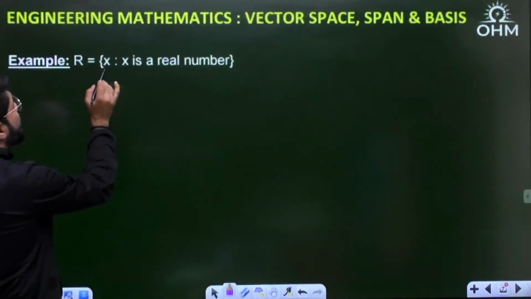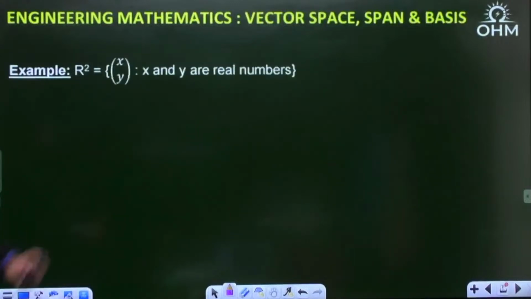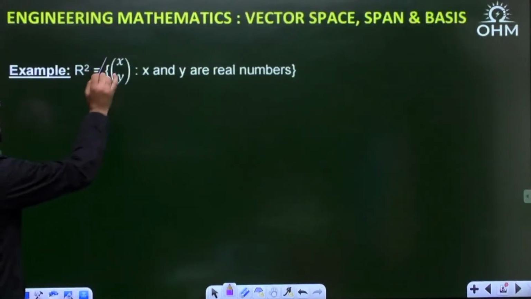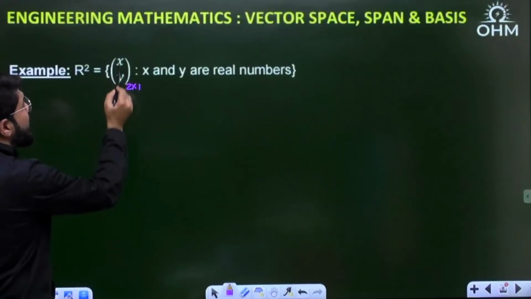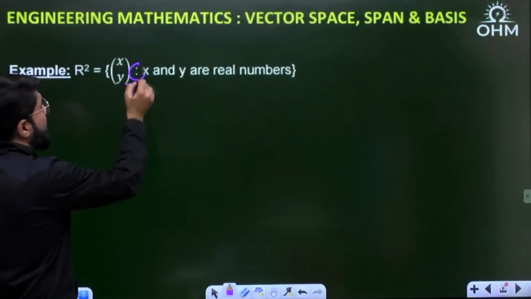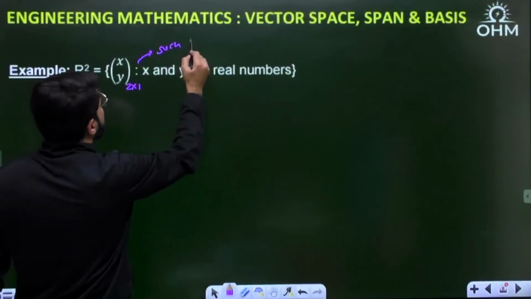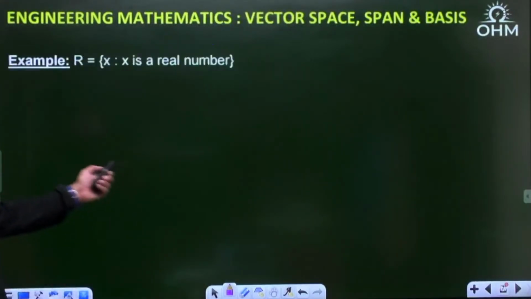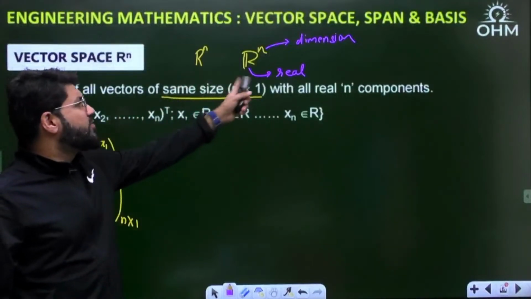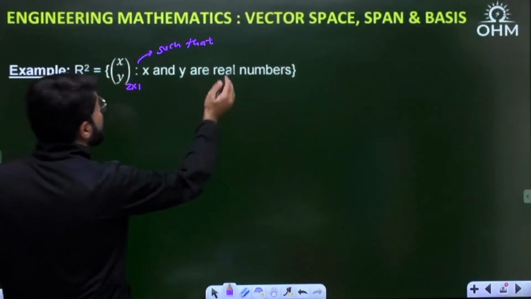So R equals the set of elements x such that x is a real number. It is simply the set of real numbers. But when I say R power 2, R square, R2, there are different ways you can read this. It contains the vectors of the size 2 cross 1, which have the elements x and y such that, this is how you read it, such that x and y are real numbers. Like I generally defined, Rn is the set of all vectors of the size n cross 1. Similarly, R2 is the set of all the vectors of the size 2 cross 1, where x and y can be any real numbers.